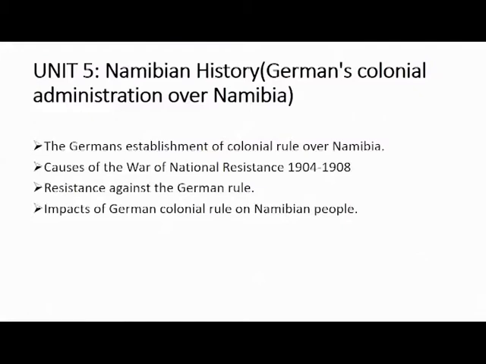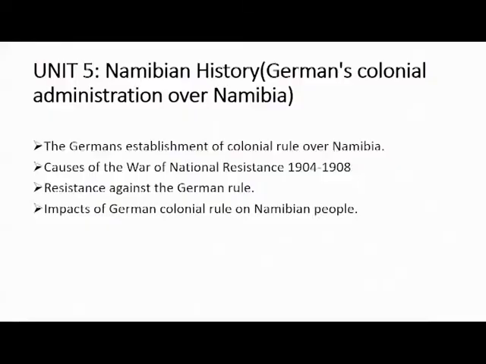Unit 5, it's about Namibian history. But this Unit 5, this Namibian history, because Namibian history is divided into two. The Germans' colonial administration over Namibia. And the second one, it's about South Africa and the United Nations. So this Unit 5 is specifically on the Germans' colonial administration over Namibia. You should know the nature of the Germans' colonial rule over Namibia.